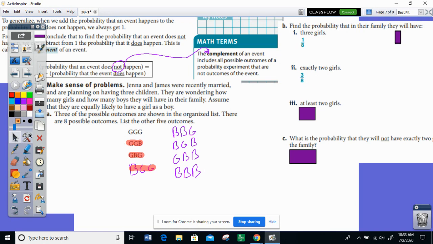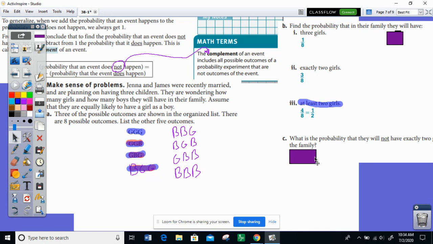So now I'm going to have to use some different colors to highlight here. We're going to do blue for number 3. The probability that they have at least 2 girls. Well, that could be exactly 2 or more than 2. So that's 4 different possibilities where they have at least 2 girls out of 8 total possibilities. So that's a probability of 1 out of 2.